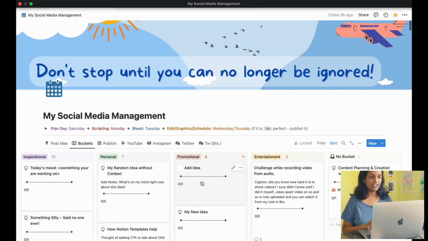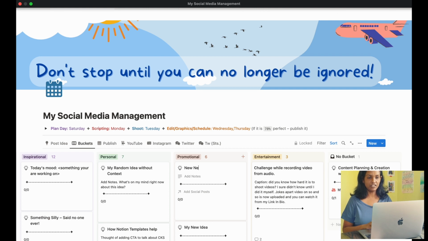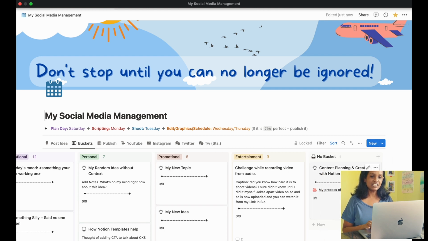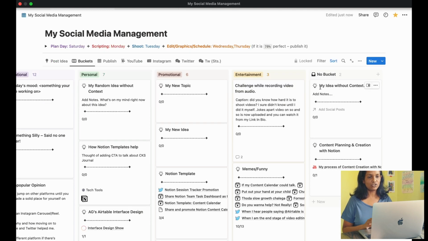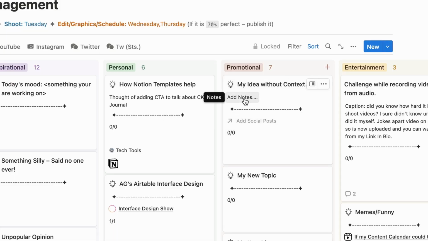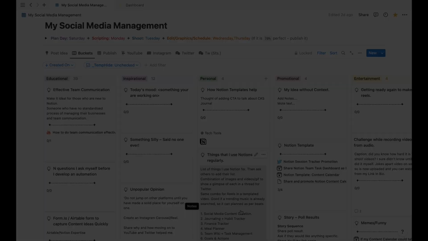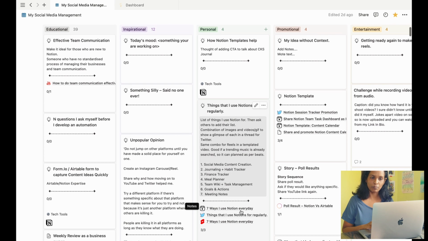I can directly add a topic to any of these buckets here, or if I'm undecided, I can simply add this to the ungrouped board. I can come back here later to sort it into a bucket as I get more clarity on the topic. Each of these cards represent a topic.